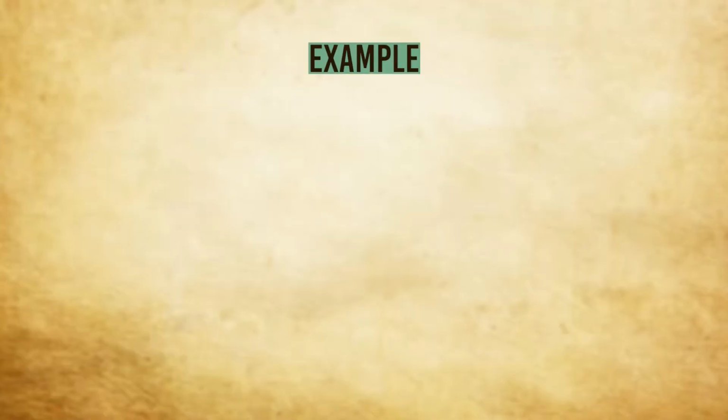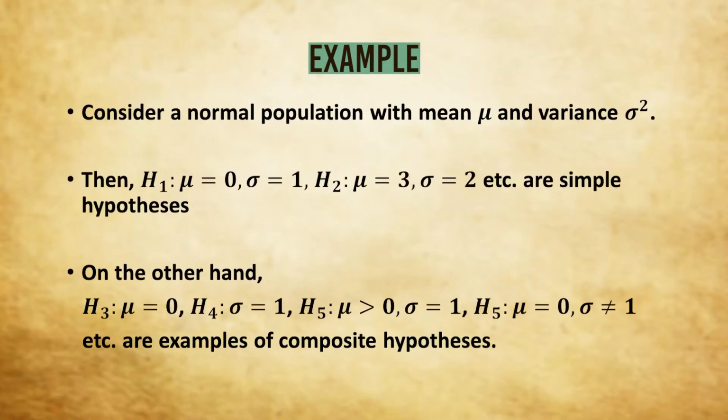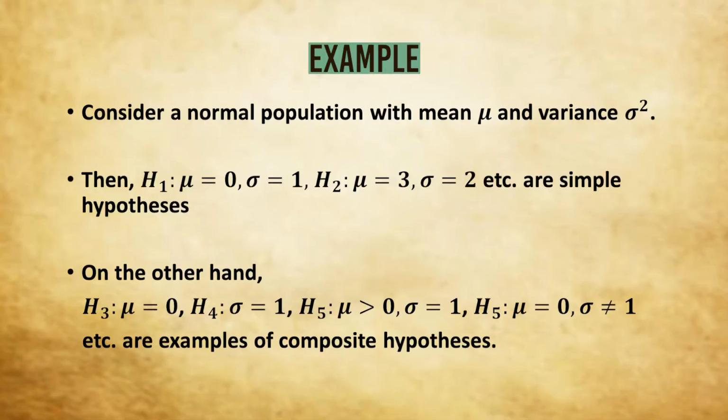Let us see this through a set of examples. We consider a normal population with mean mu and variance sigma square. Now on your screen you can see H1: mu equals 0, sigma equals 1. H1 is a hypothesis. Now you see, for a normal distribution, if we specify the value of mu and the value of sigma or sigma square, then the population is completely specified. In this sense, H1 is a simple hypothesis. Similarly, we can have mu equals 3 and sigma equals 2. This is also a simple hypothesis.